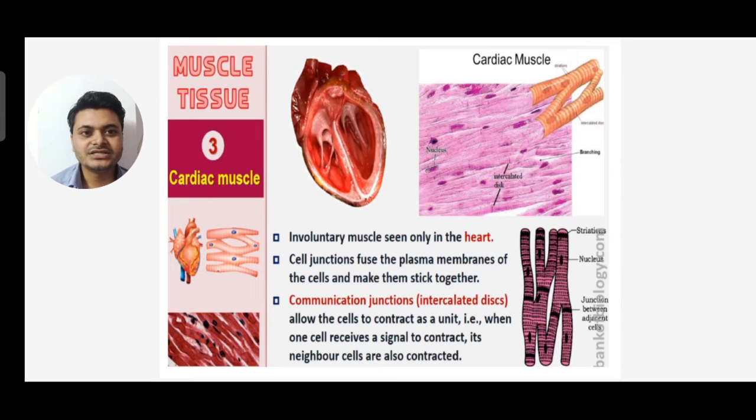Communication junctions, that is intercalated discs, allow the cells to contract as a unit. That is, when one cell receives a signal to contract, its neighboring cells also contract. The cardiac muscles are always present in the heart, it's only present in the heart, and this muscle never gets fatigued.